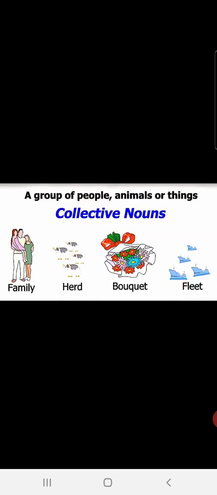Herd of elephants. Many elephants together in a group are termed as herd. Bouquet of flowers, many flowers together in a group is named as a bouquet. Similarly, fleet of ships, many ships together in a group can be referred to as fleet.